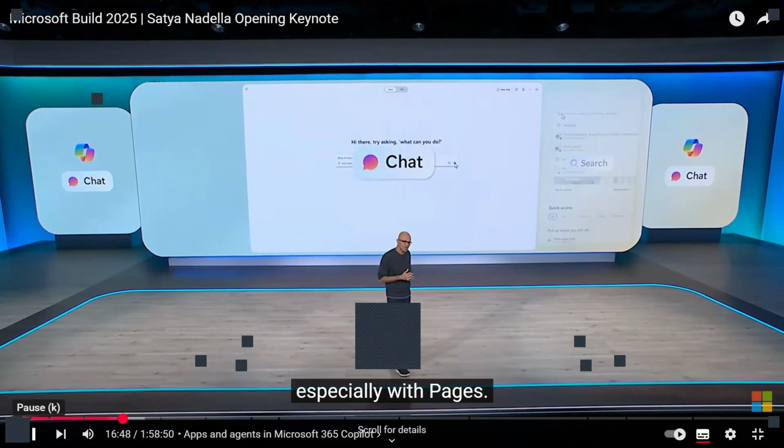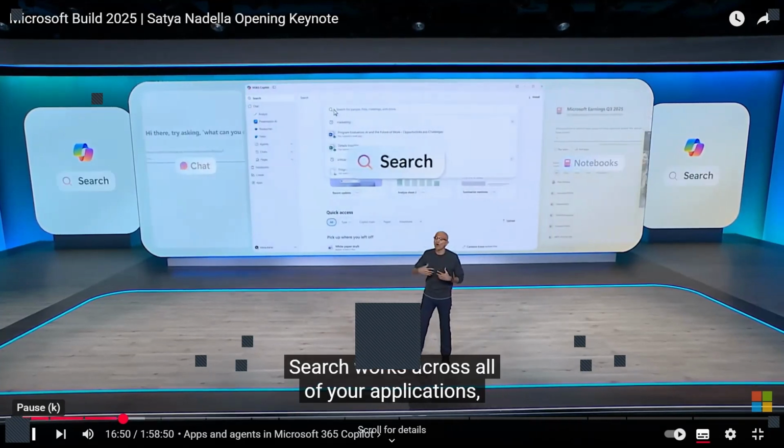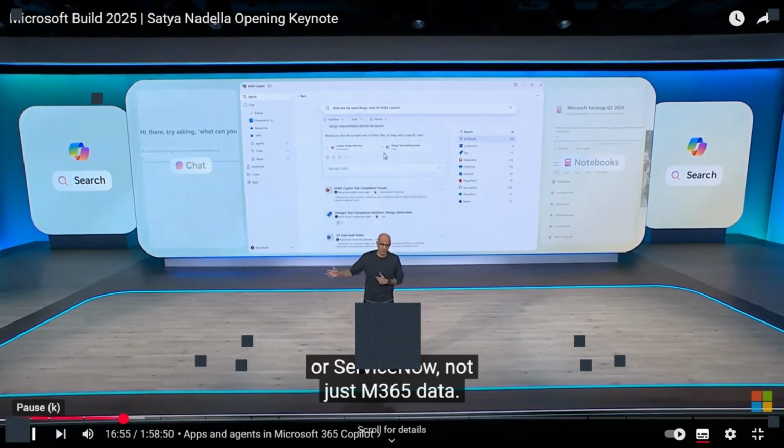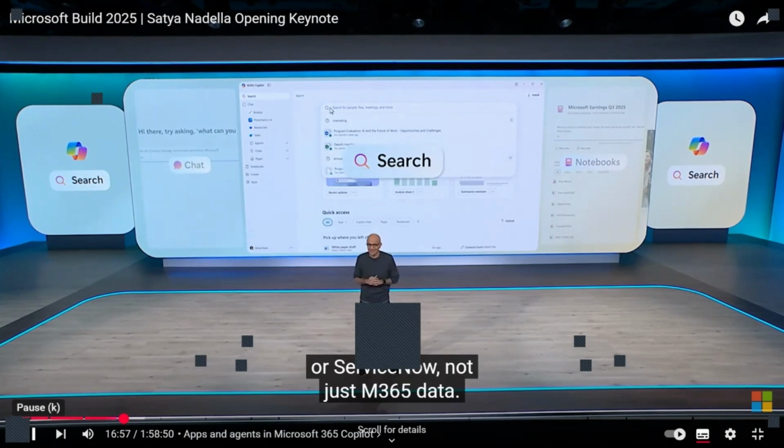Especially with pages. Search works across all of your applications, right? Whether it's Confluence or Google Drive or Jira or ServiceNow, not just M365 data.